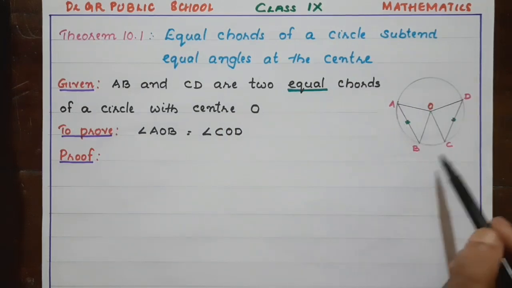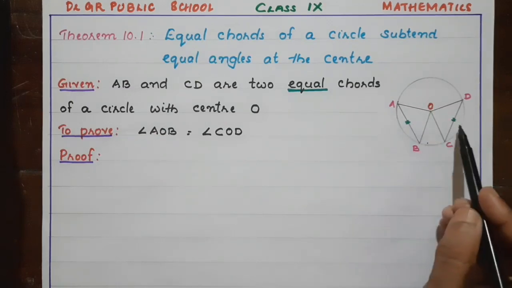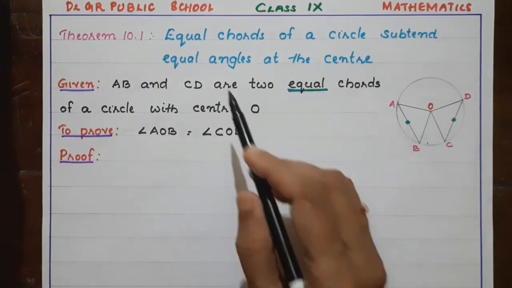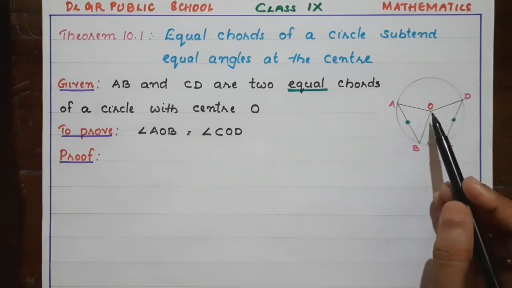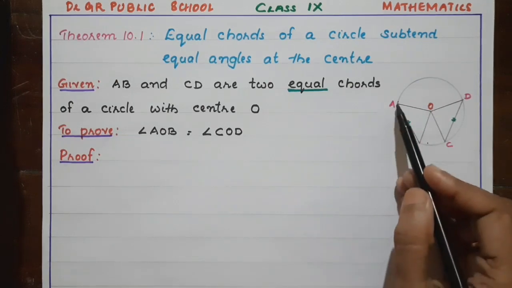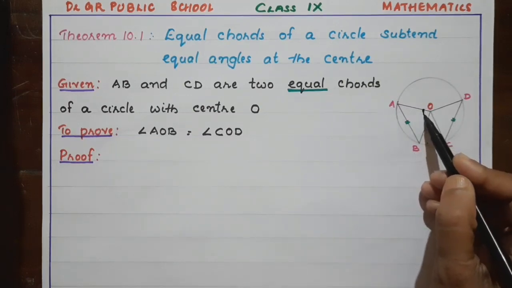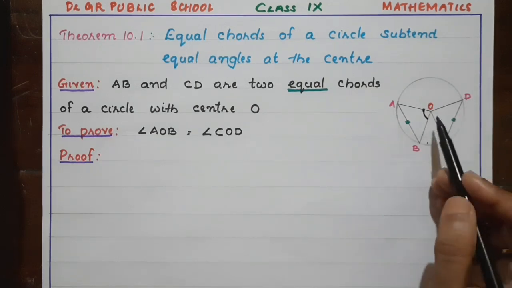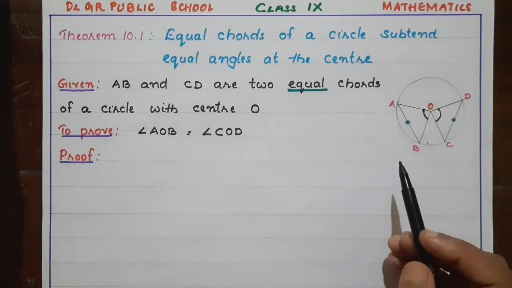So consider this figure and here AB and CD are two equal chords, chords having equal length. Then the theorem says they are subtending equal angles at the center. So which is the angle subtended by this chord AB at the center? Yes, AOB. Isn't it? Which is the angle subtended by the chord CD at the center? COD.